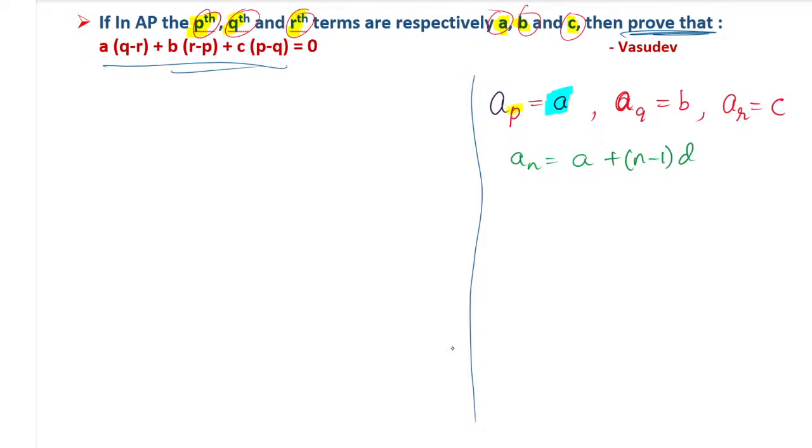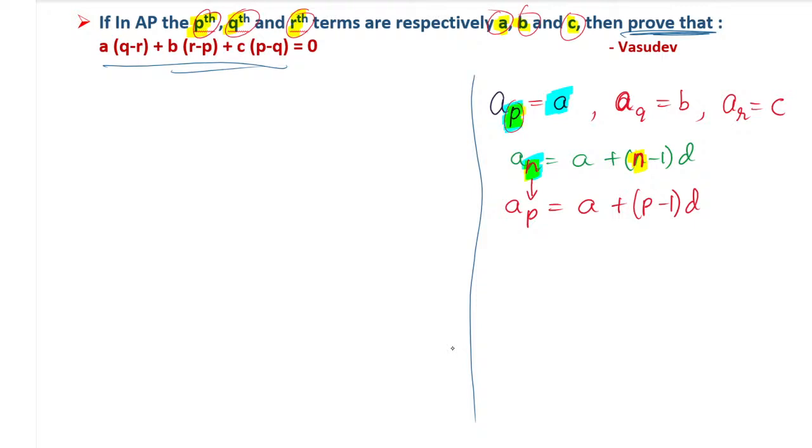Here instead of n, we have P. Remember, instead of n, we have P. Where we have n in this formula, there we have to substitute P. So AP, that is the Pth term, is equal to A plus P minus 1 into D. So this is the substitution we have to use. Instead of n, we substitute P. Understood?